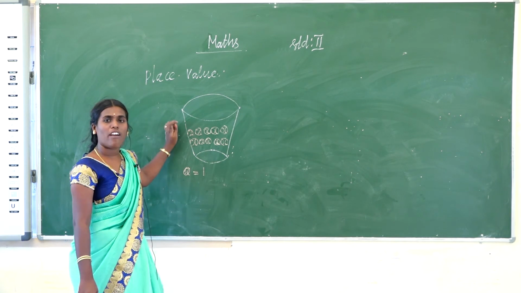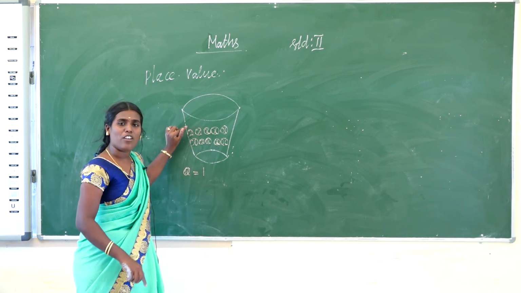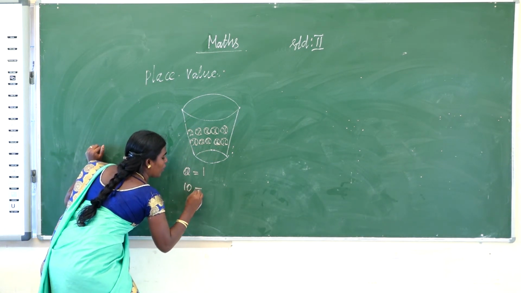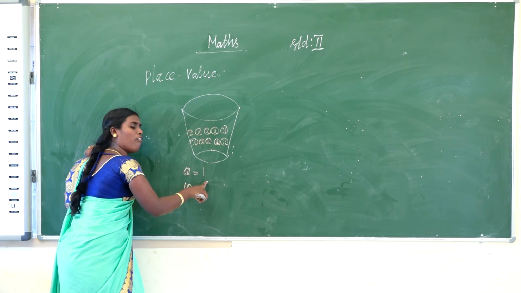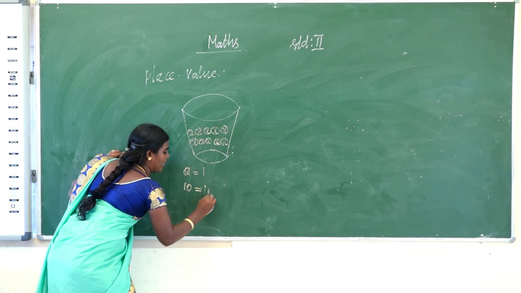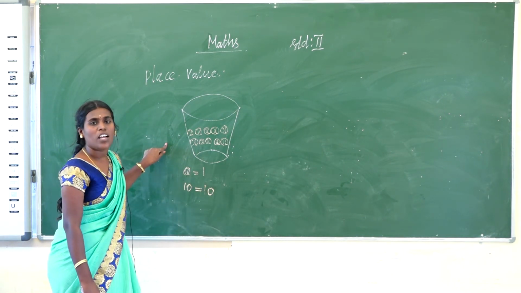Then what is the value of that bucket? 1 ball is equal to 1, therefore 10 balls is equal to 10.